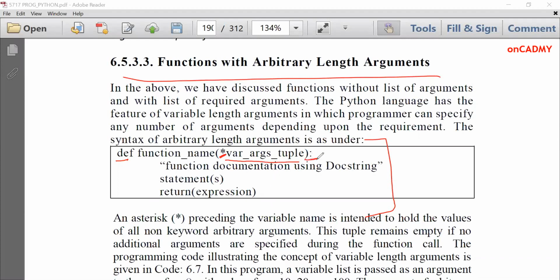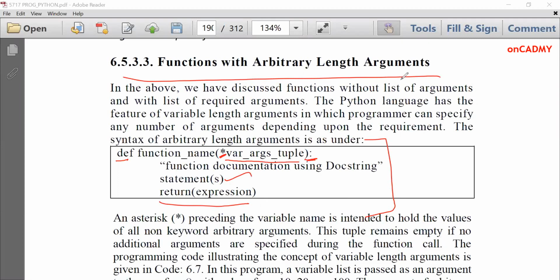And after that, we need to put a colon. And this is just as previous. This is just a comment which we give in double quotes. This is called a docstring. And then the statements which a function has to perform, and then the return expression. Suppose we are returning some result, some output, then we'll return by using the return statement. An asterisk preceding the variable name is intended to hold the values of all non-keyword arbitrary arguments. This tuple remains empty if no additional arguments are specified during the function call.